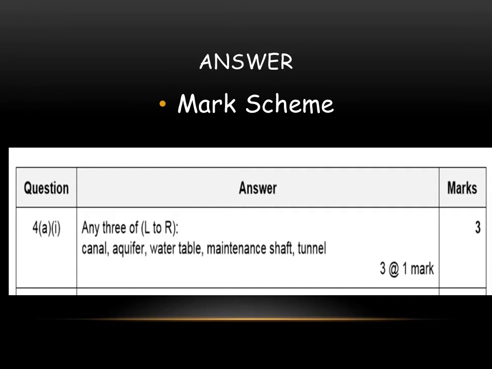So this is the mark scheme for the given question, and here you can see any 3 from left to right: the canal, aquifer, water table, maintenance shaft, and tunnel. The total marks here is 3, so for every right answer you will get 1 mark.